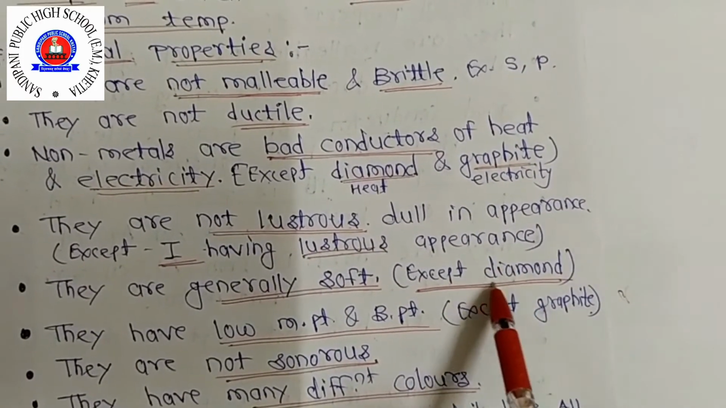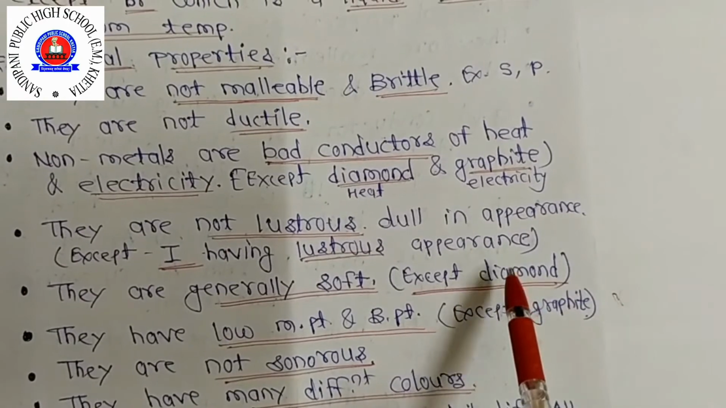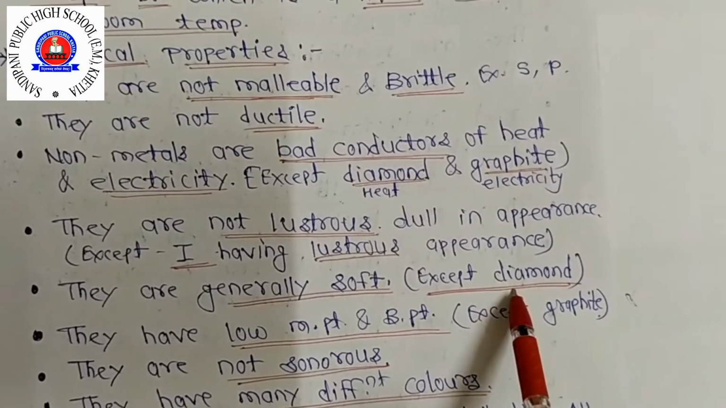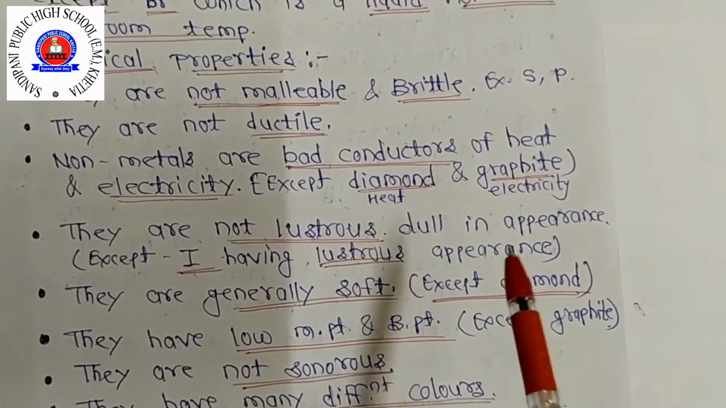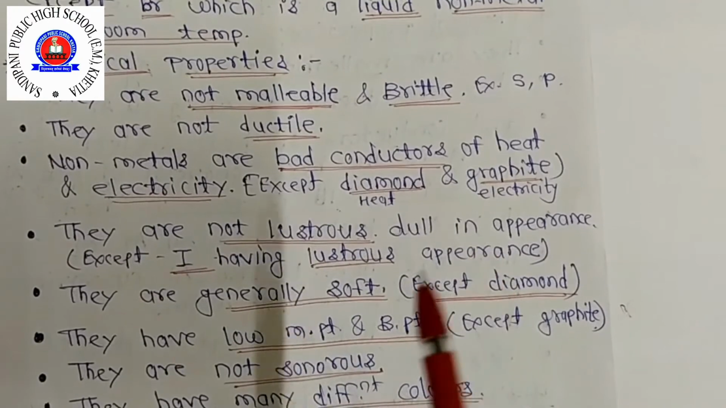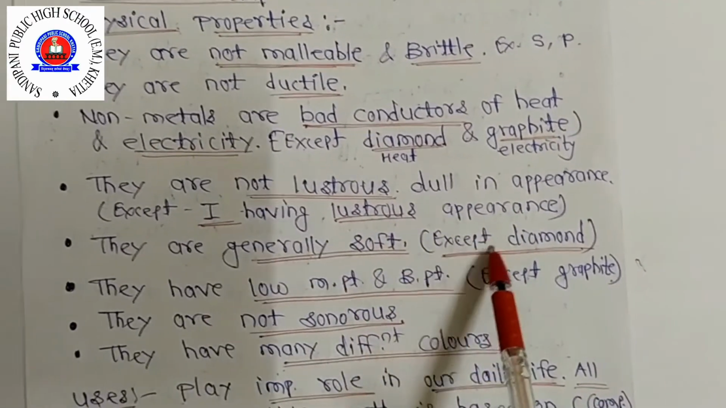So here they are generally soft, means they are generally soft, except diamond. You know that diamond is a carbon allotrope. So carbon is what? Non-metal. So diamond is considered the hardest substance. Diamond is the hardest natural substance known. Clear this one? So these are the exceptions.